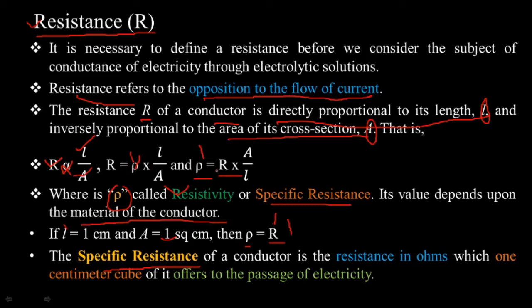Rearranging this equation, rho is equal to R into A by L. The value of rho depends upon the material of the conductor. If L is equal to 1 centimeter and A is equal to 1 square centimeter, then rho is equal to R. From this, we can say that the specific resistance of a conductor is the resistance in ohm which 1 centimeter cube of it offers to the passage of electricity. So that is called the specific resistance.